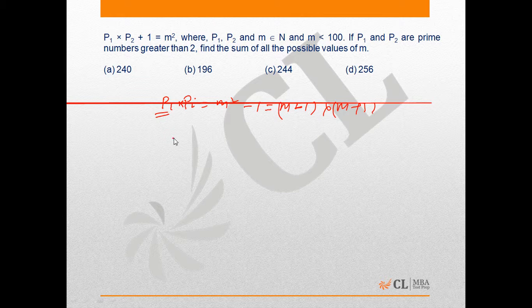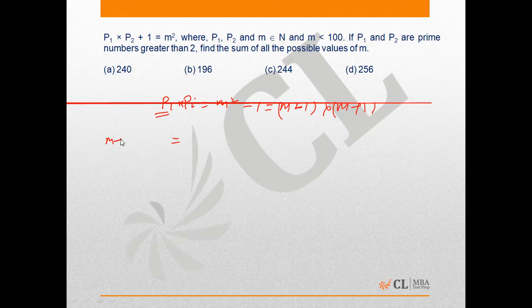So we have to check all the prime numbers less than 100 that can take value of m minus 1 and m plus 1, which means the difference between p1 and p2 is 2. So all the possible pairs of values for p1 and p2 will be consecutive prime numbers except 2, 3, as these two are not greater than 2.